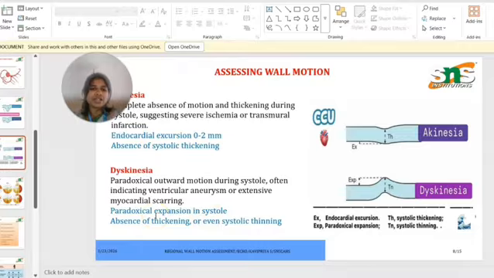Here, there is paradoxical expansion in systole and absence of thickening or even systolic thinning. See, this is dyskinesia.